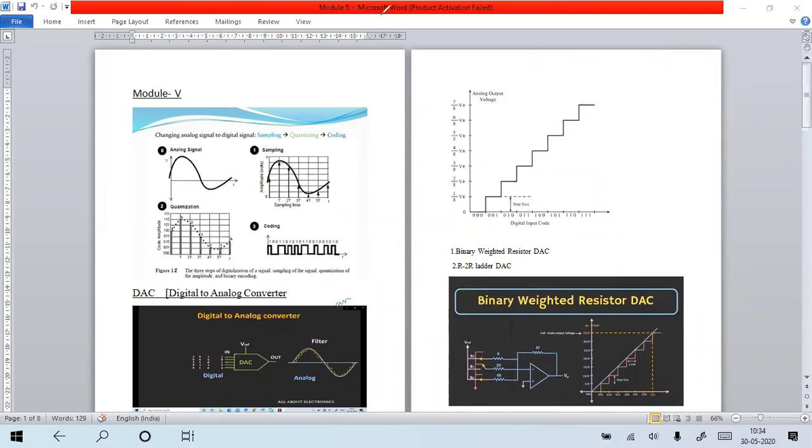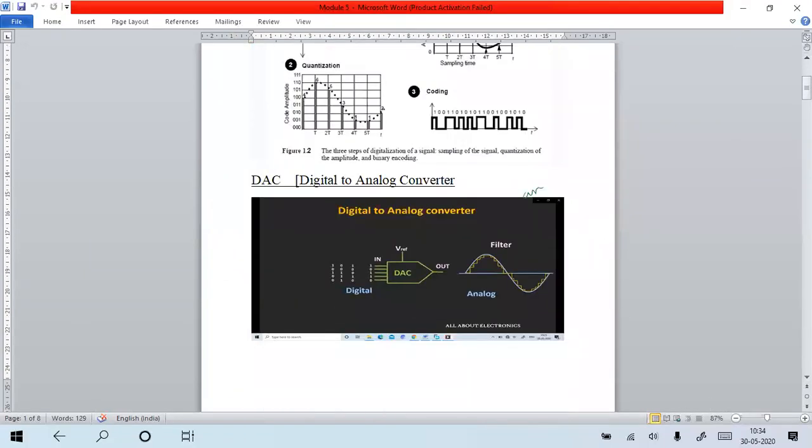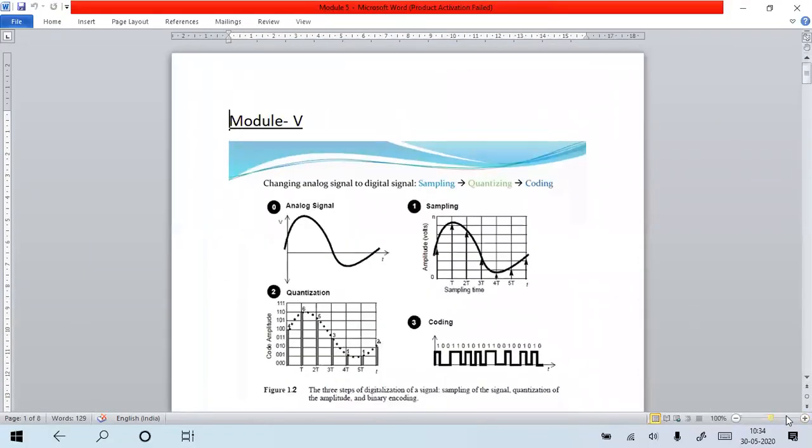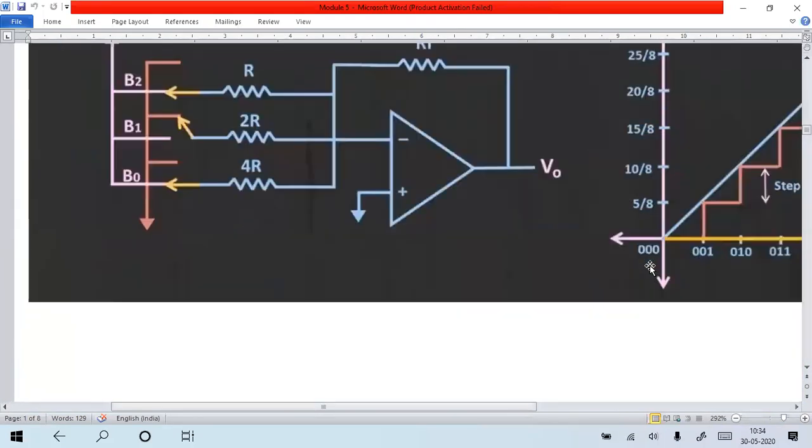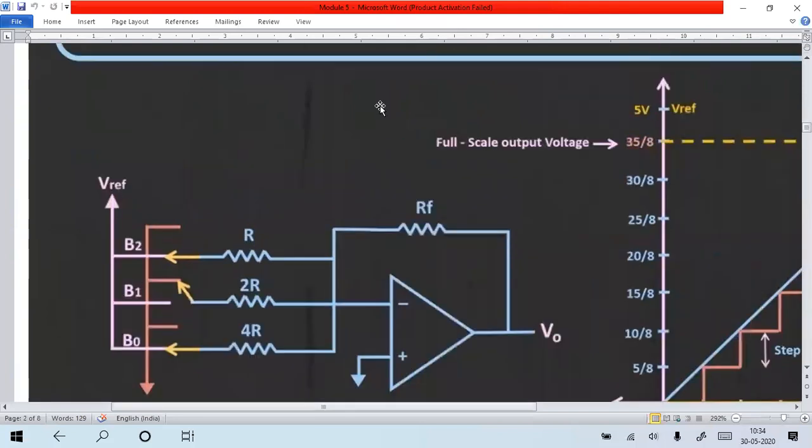Now afterwards, this is the arrangement. You can see the circuit here, the same circuit you can see here. Now R, 2R, 4R. Now how can I calculate the V naught output based on this binary value?